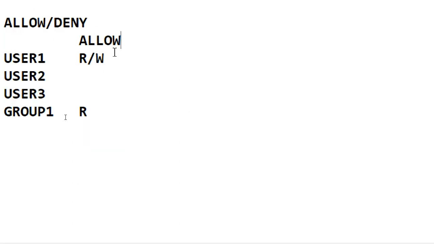I specified only allow here; I didn't specify anything in deny. I gave read and write allow to the user and read for the group. Now user 1 gets read permission as well as write permission because both are in allow only. Understand?